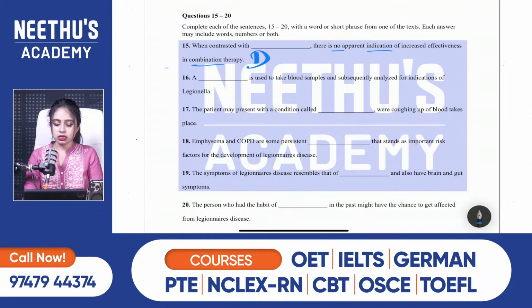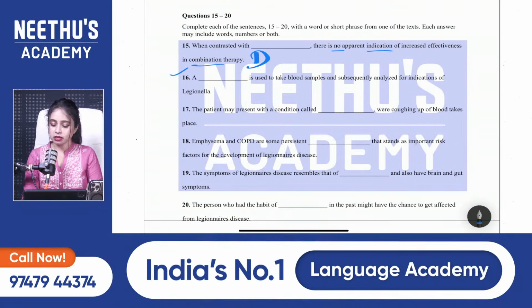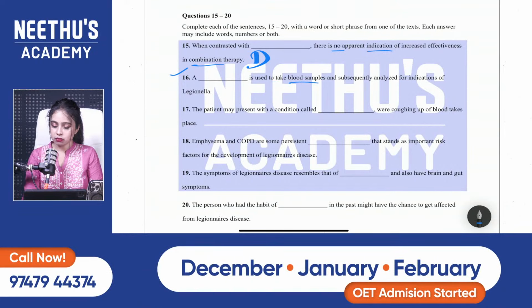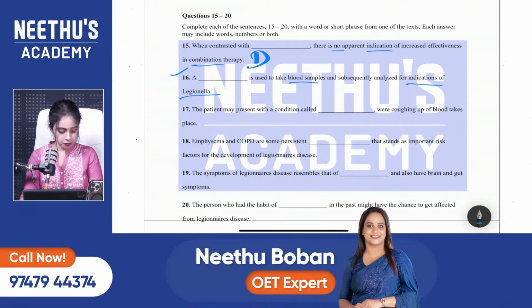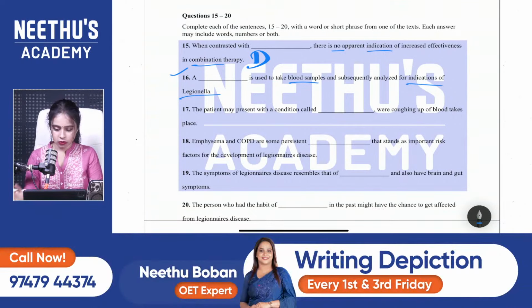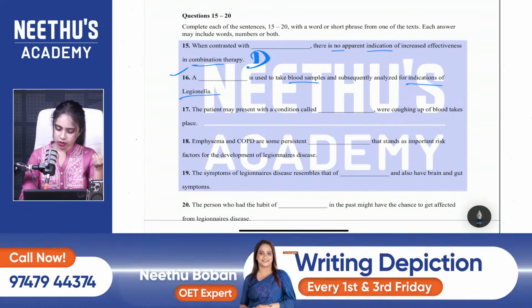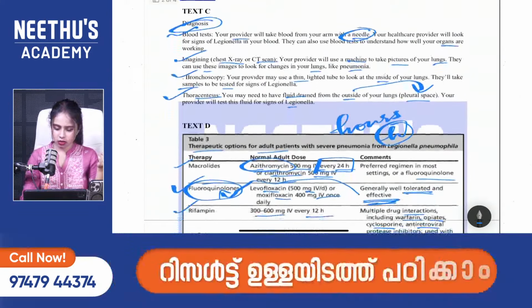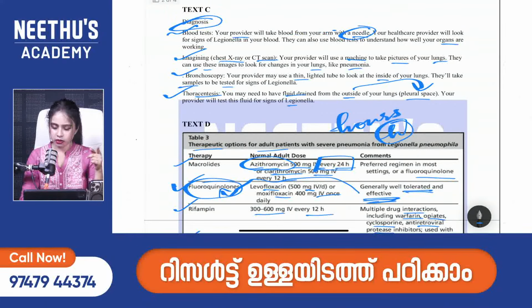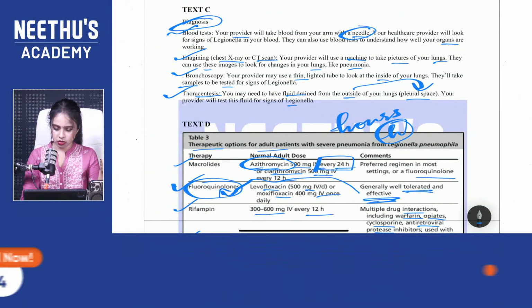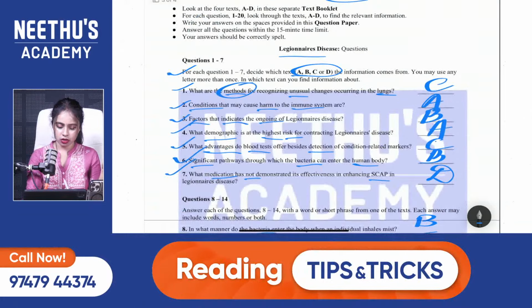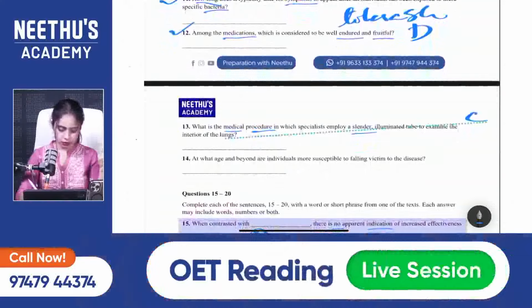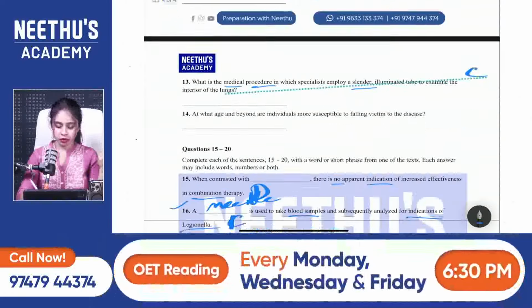Sixteenth one: a dash is used to take blood samples and subsequently analyzed for indications of Legionella. Blood samples, indications, Legionella. What is used to take a blood sample, we already know, that's a needle, right? I'm just guessing, but in text C: your provider will take blood from your arm with a needle. Yes, it is needle. Yes, Vishnu, very good. Yes, Deepa, the previous one is monotherapy. Yes, Antwana, right answer.